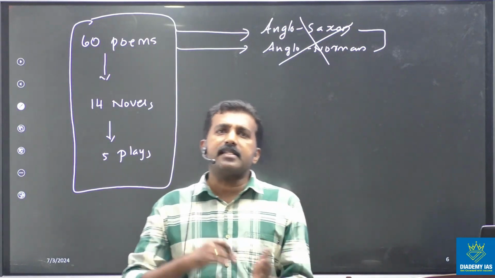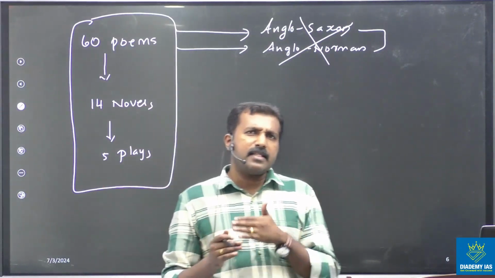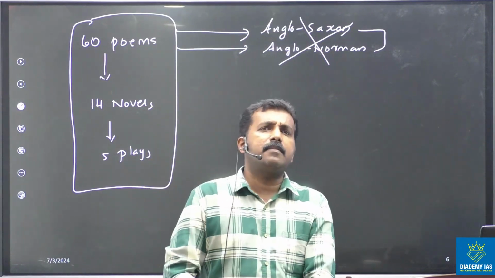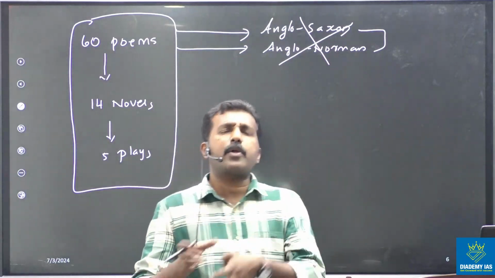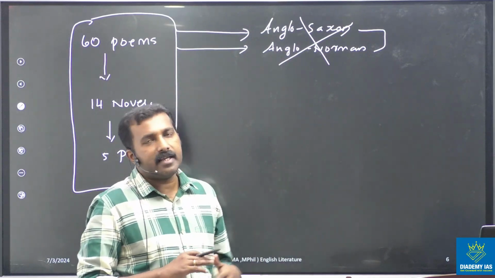The chronology is Renaissance, Elizabethan, then Jacobean, then Carolingian. And we have to prepare the syllabus in that way.